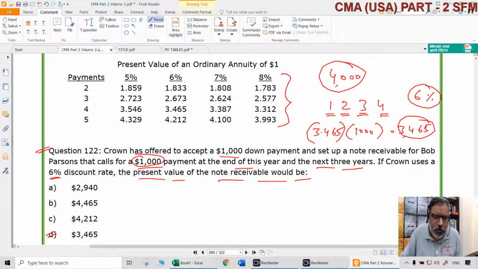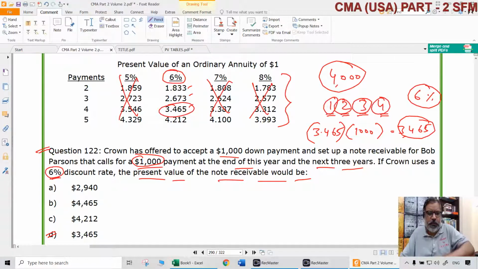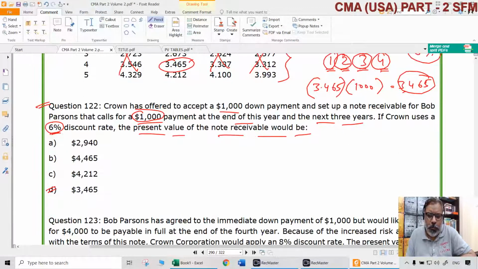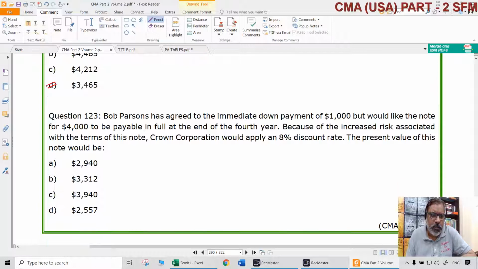So here also the table is given for 6%. These three things are useless. Why? Because we are looking at 6% only. That is the only thing that is required. And payments here are given as second, third, fourth. So same thing. First, second, third, fourth payment. For the fourth payment, how much is that? 3.465, multiply with 1000. That will be $3465. Answer is D.